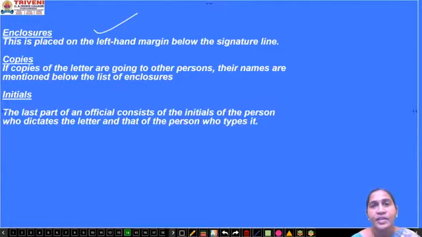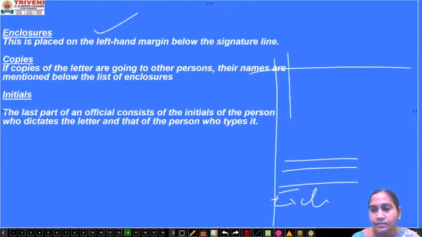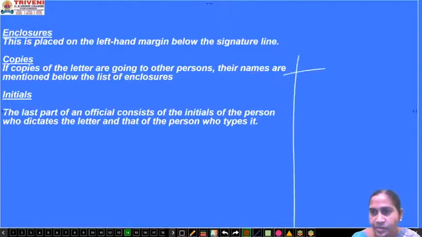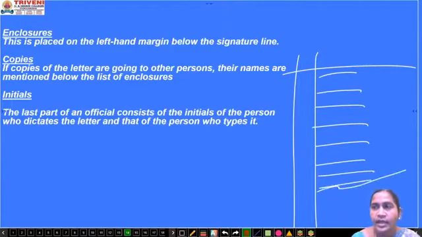Enclosure is placed in the left margin. See where you sign, there you have to write enclosure. Suppose you have written a letter to the bank manager or to the principal sir. Then you have furnished everything required. You have signed also. And along with this letter, suppose they have asked you to submit your 10th memo also.